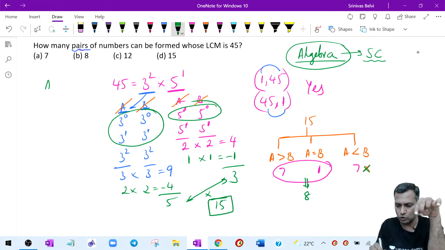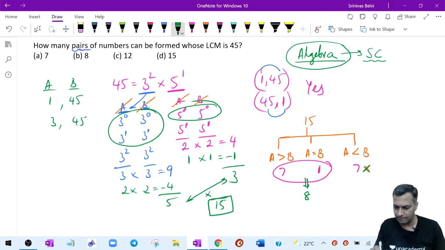Just in case you want to understand, had there been A and B, you might have written 1 comma 45. You might have written 3 comma 45 so that the LCM remains there. Likewise, you might have written somewhere there 3 comma 9 comma 5 also.